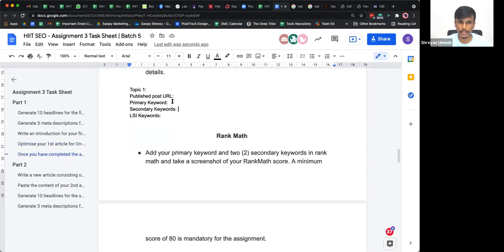All right. So make sure, since you guys have understood keyword research much better after the second session got completed and after you did all of those things, you can go back and rework your keyword research as well. It's completely fine for you to go back and work on your keyword research before publishing your first article and your second article. If you are changing your primary keywords and secondary keywords, we would also want to know what kind of changes you have made. So make sure you add in all your primary keywords here, secondary keywords here, followed by a comma, and LSI keywords here that you're going to use in that article, right?